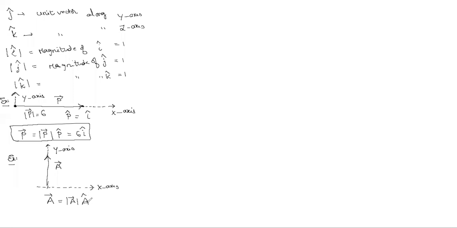Is it correct? Suppose its magnitude is 8. Then a bar equals 8 j cap. Very good, nice. So this is 8 j cap. Is it clear for all of you?